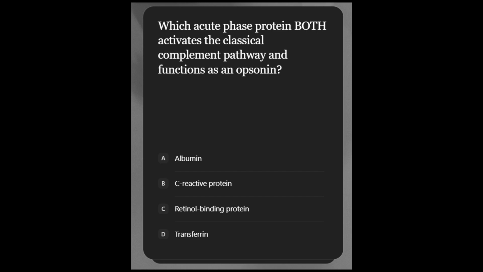Coming to the next question: which acute phase protein both activates the classical complement pathway and functions as an opsonin? It is C-reactive protein. CRP uniquely binds phosphocholine on microbes, activates classical complement in an antibody-independent manner, and also acts as an opsonin. It rises up to 1,000-fold within hours, which makes it better than ESR evaluation.